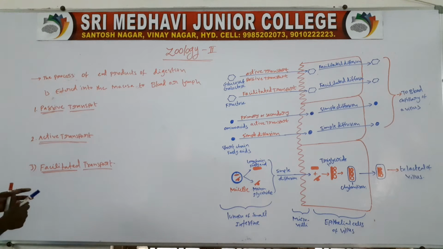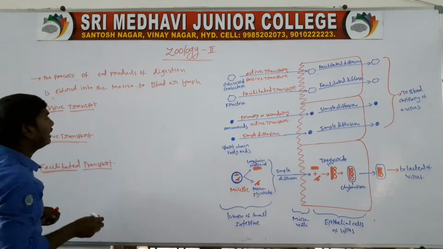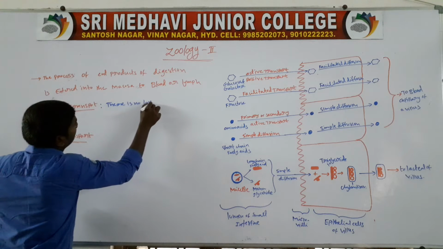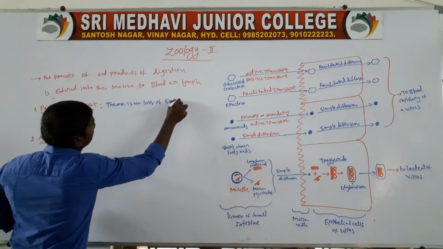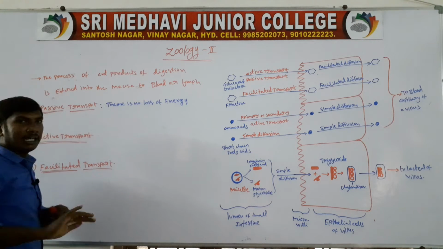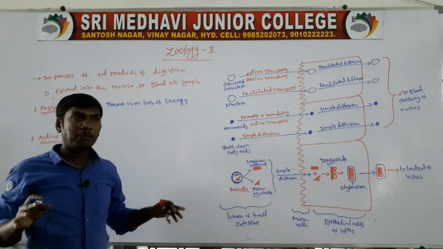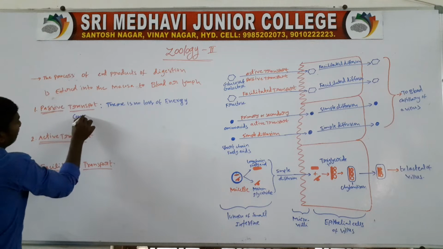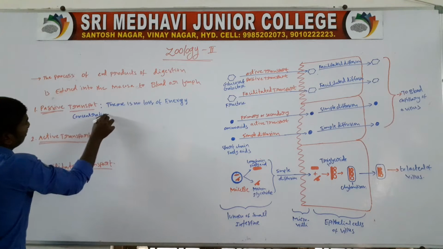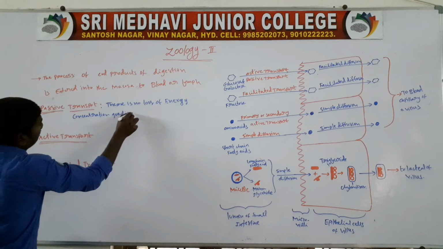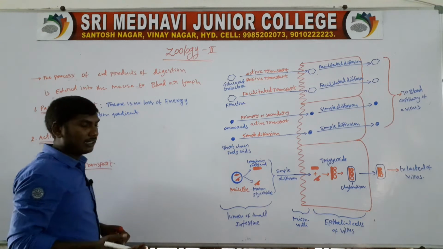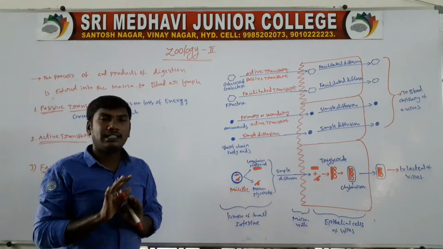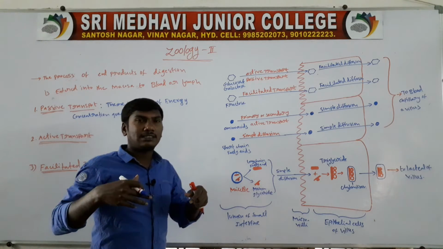First one, passive transport. Passive transport means there is no loss of energy. This absorption process follows the concentration gradient, the simple diffusion process.